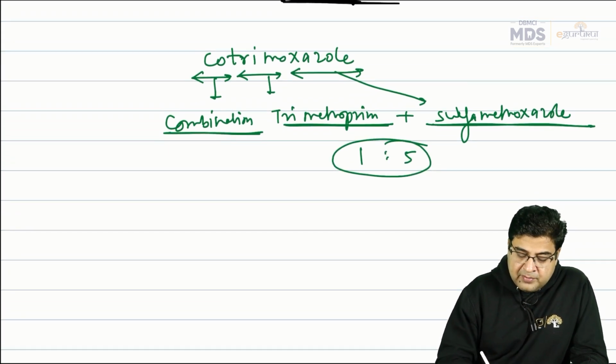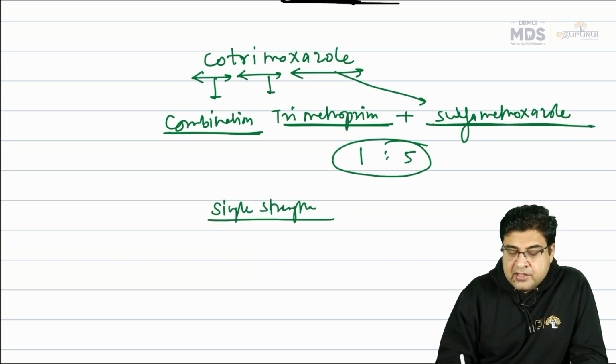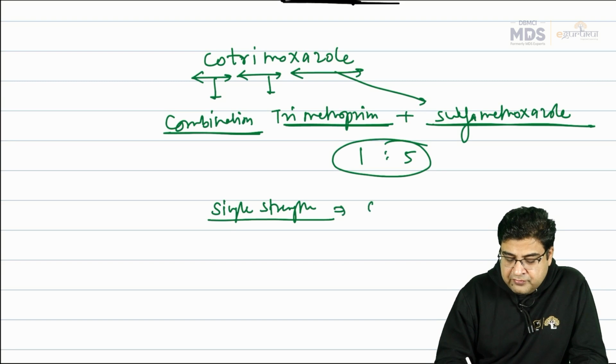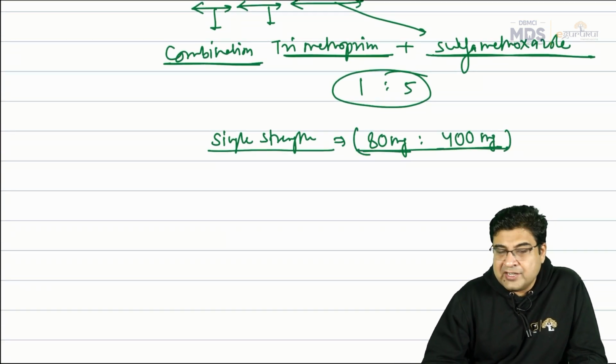If I say the medicine is a single strength tablet, I will write it this way. If I have a medicine available in the market, a single strength tablet, containing trimethoprim 80 milligram, then the sulfamethoxazole is 5 times, that is 400 milligram. So this ratio is always maintained, 1:5.